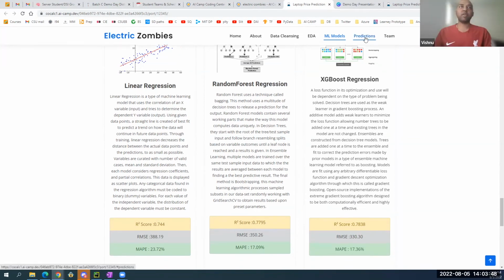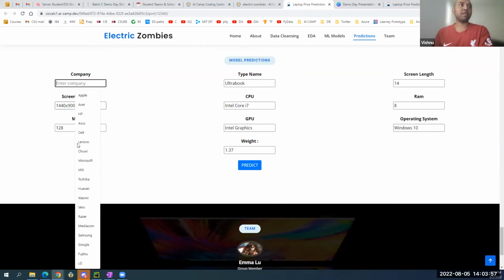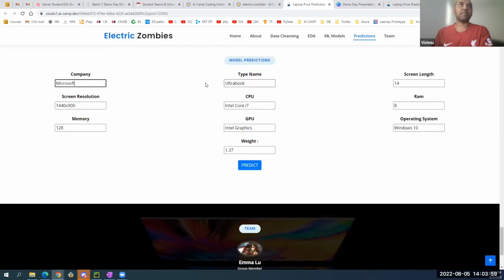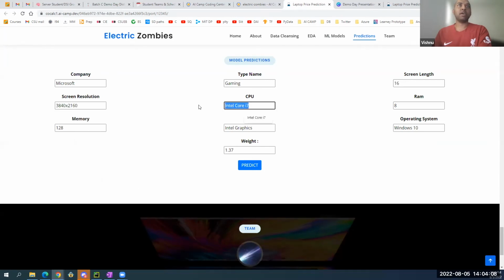Okay. Coming to the last section, we have a form where a user can enter the information of what type of laptop they want to choose. So I'll just give a sample example. For example, if you want to choose Microsoft as the company and a gaming laptop with a screen size of 16 inches and 4K resolution, with Intel Core i7 and 32 GB of RAM, a memory of 1 TB, NVIDIA graphics, and a Windows 10 system.